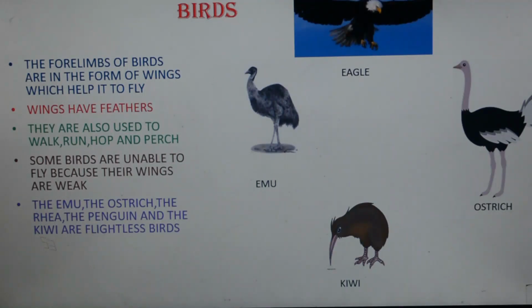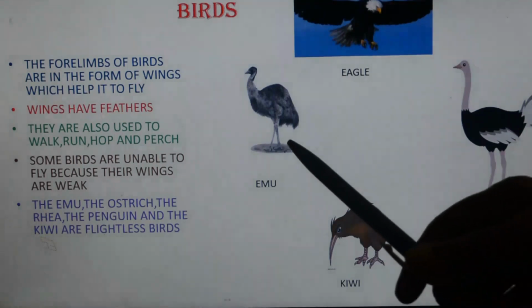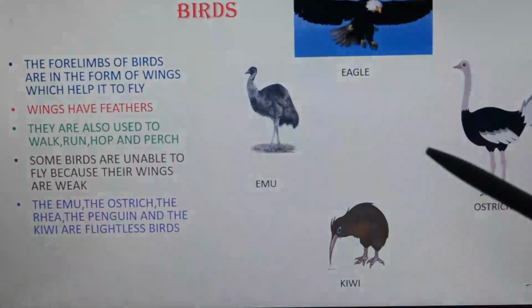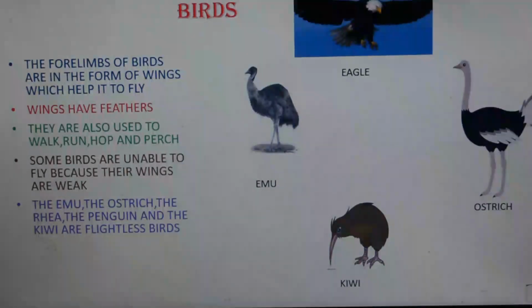Though all birds have wings, some are unable to fly. You should not think that every bird which has wings can fly. For example, ostrich, kiwi, penguin. Though we feel that it is a wing, they cannot fly with those wings because they are too weak. Emu cannot fly, but they can use their hind limbs to run fast. This emu, you can see, has two hind limbs. Even though it has wings, they are too weak for flying, but it can walk very fast.